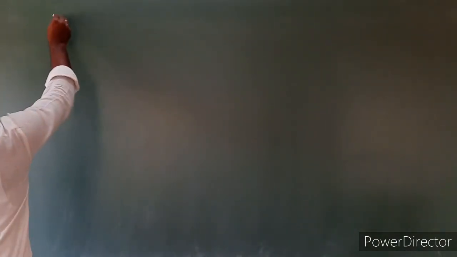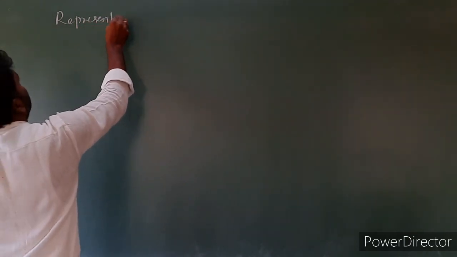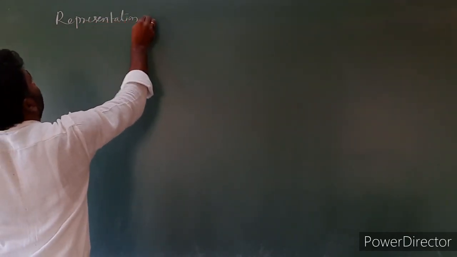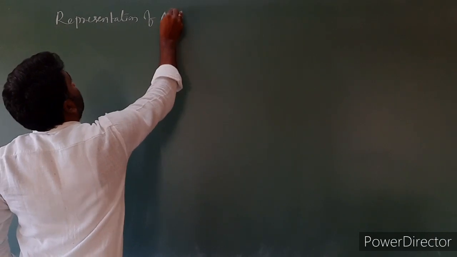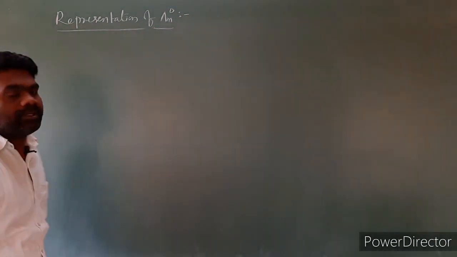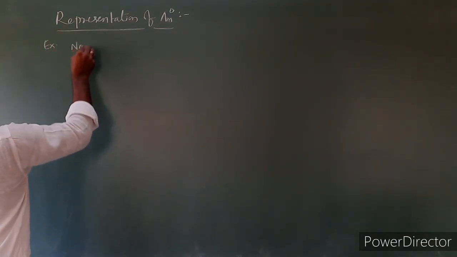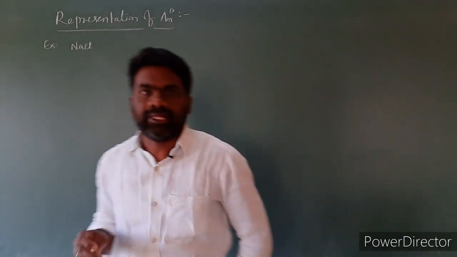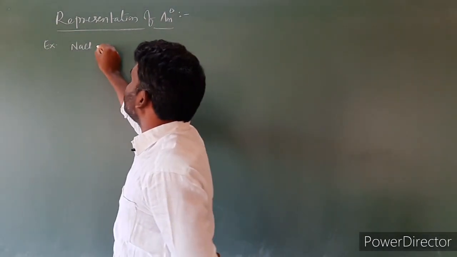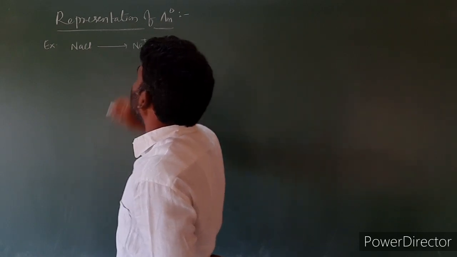Next, representation of limiting molar conductivity, lambda m naught, for some electrolytes. Let us take one example, NaCl. This topic is very important. NaCl dissociates into Na plus and Cl minus.